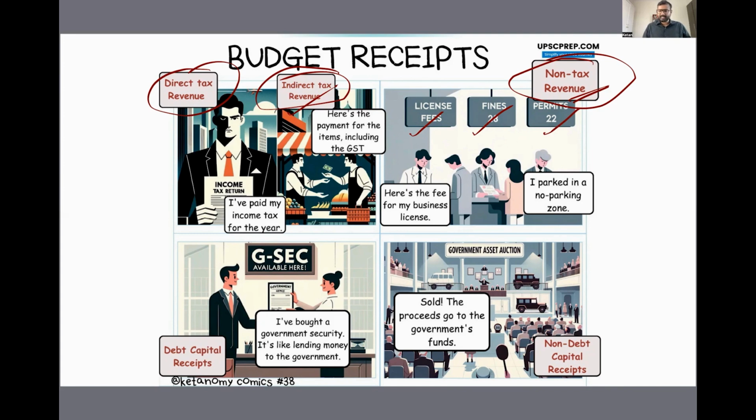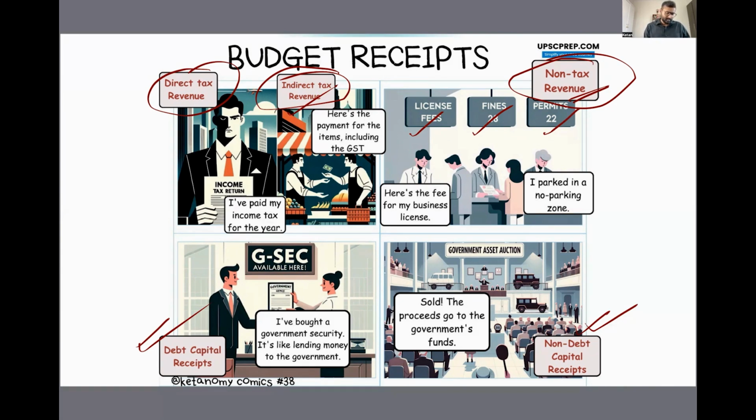Now coming to the capital receipts. So again, capital receipts are divided into debt capital receipts and non-debt capital receipts. So as the word suggests, debt capital receipts increase the debt of the government. So this is the money that the government is borrowing and is obligated to pay back, right?